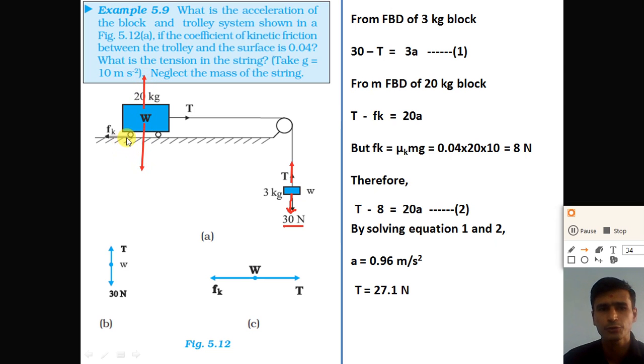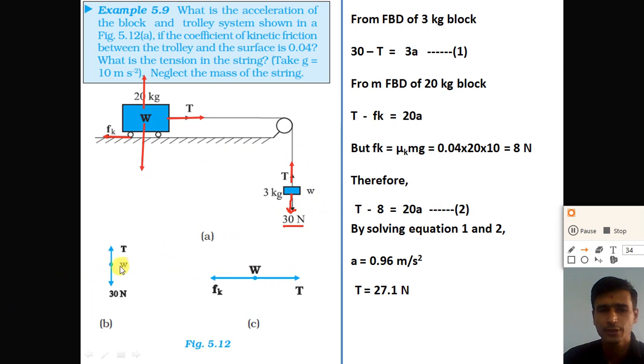The friction force between the trolley and the surface, Fk, is opposite to the motion of the trolley, and the tension force produced in the string is T, right? Now draw the free body diagram of the block as well as the trolley, right? So first consider the free body diagram of the block.